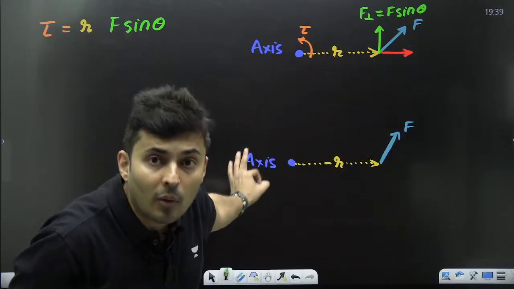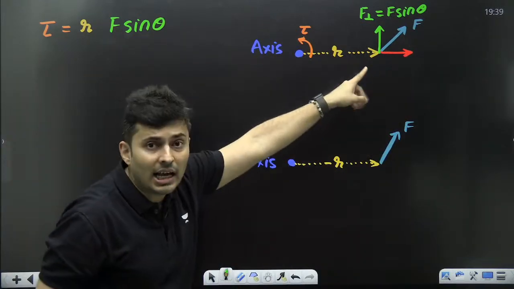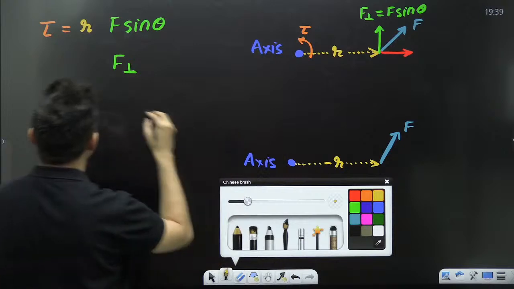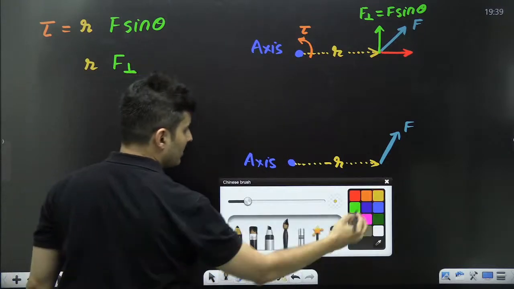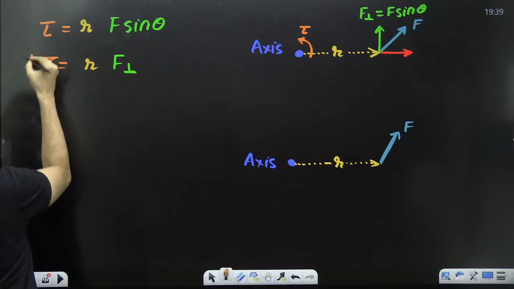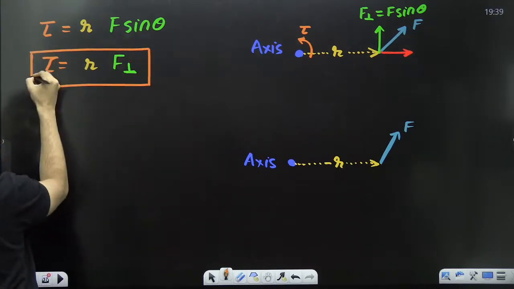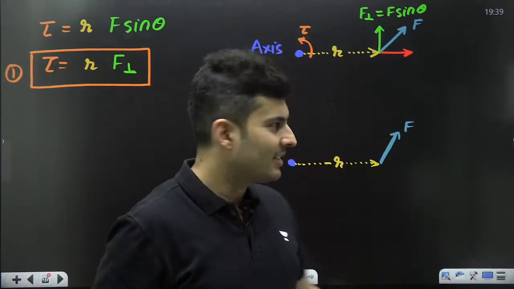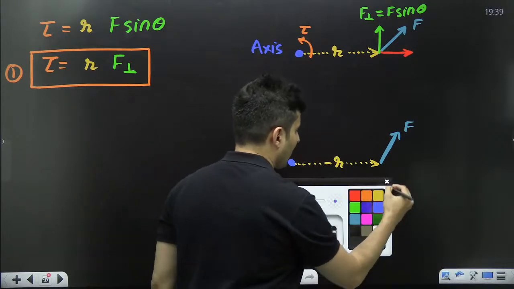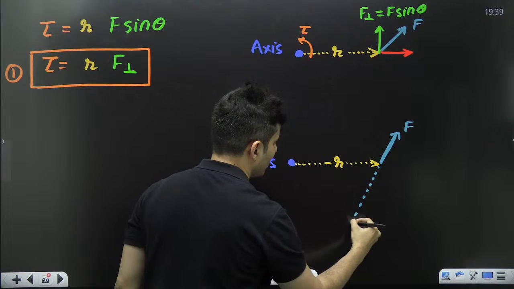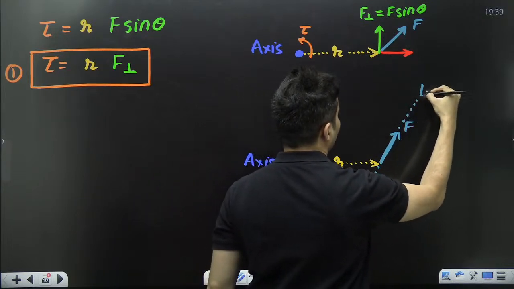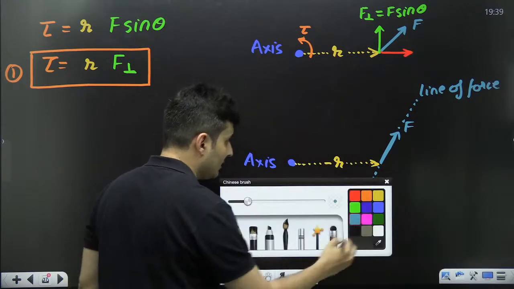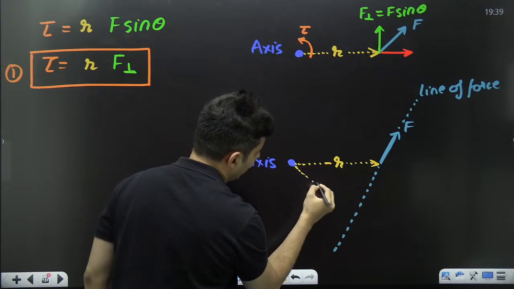Now this F sine theta, I can write it as F perpendicular also, the perpendicular component of the force. So torque is R into F perpendicular. This is one way of writing or measuring the torque. Now observe this. If I extend the line of the force, this is called the line of the force, then I can drop a perpendicular over here.